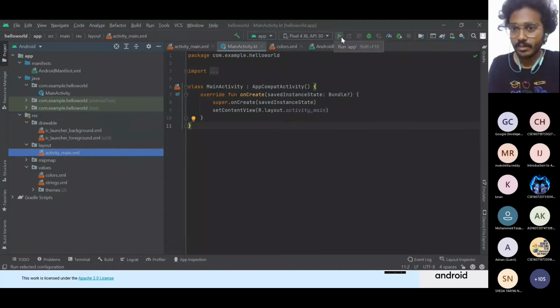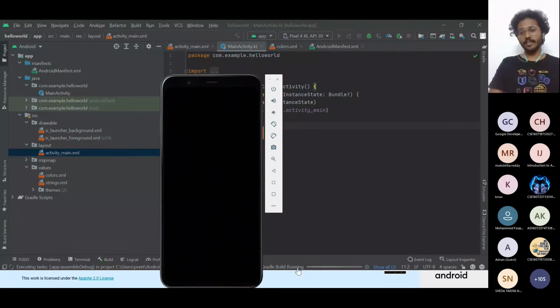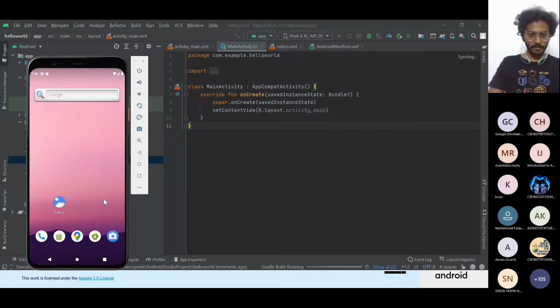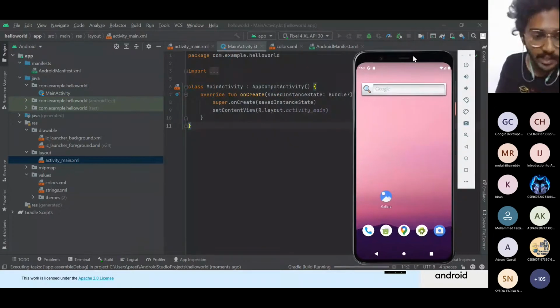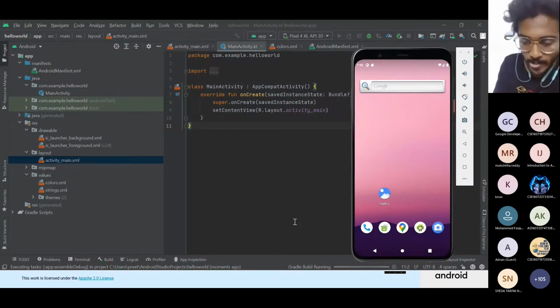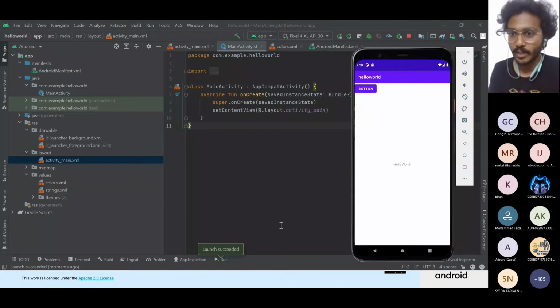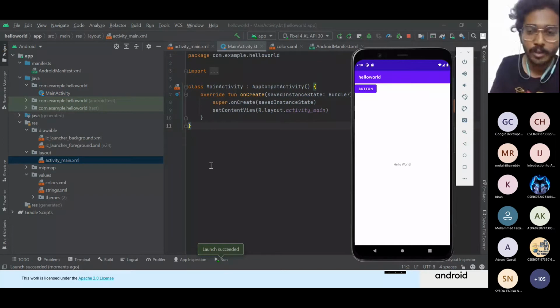Okay, so here we have the run button. When you click this, Gradle starts running. This is the previous one I had. So this is how the virtual environment looks. This is the emulator I talked about. Make sure you have a proper internet connection, and it takes lots of space.